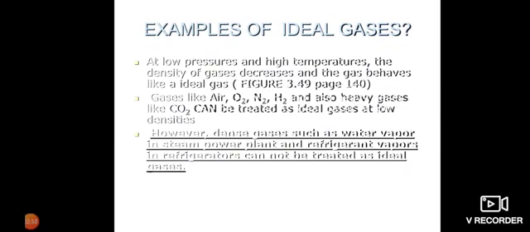Now, examples of ideal gas: at low pressure and high temperature, the density of gases decreases and the gas behaves like an ideal gas. Okay, gases like air, oxygen, nitrogen, and hydrogen, and even heavy gases like CO2, can be treated as ideal gas at low density. However, dense gases such as water vapor in a steam power plant and refrigerant vapor in a refrigerator cannot be treated as ideal gas.